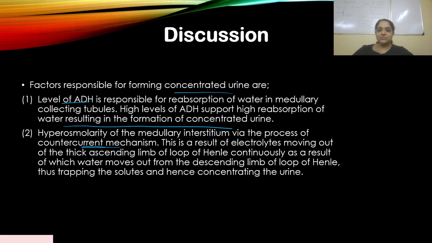This is a result of electrolytes moving out of the thick ascending limb of the loop of Henle continuously, as a result of which water moves out from the descending limb of the loop of Henle, thus trapping these solutes and hence concentrating the urine. So electrolytes move out from the ascending limb, so it pulls out the water by osmosis through the descending limb of the loop of Henle, and so it creates a very concentrated urine at the end. That hyperosmolarity is a kind of environment that is created in the renal medulla region for that process to occur.